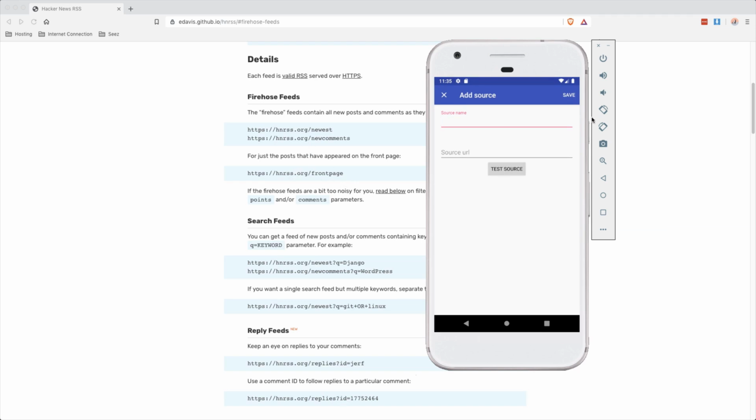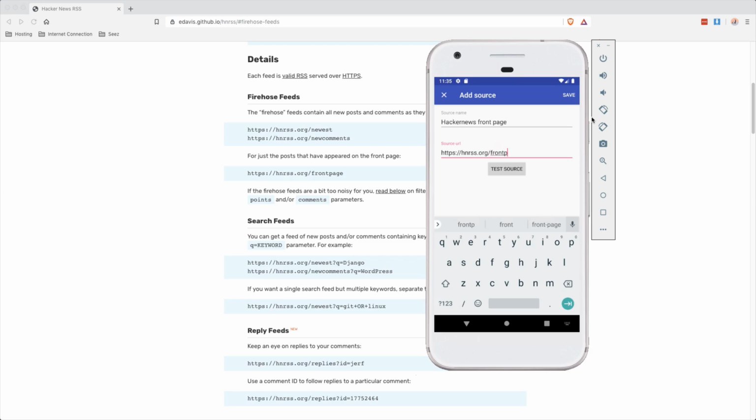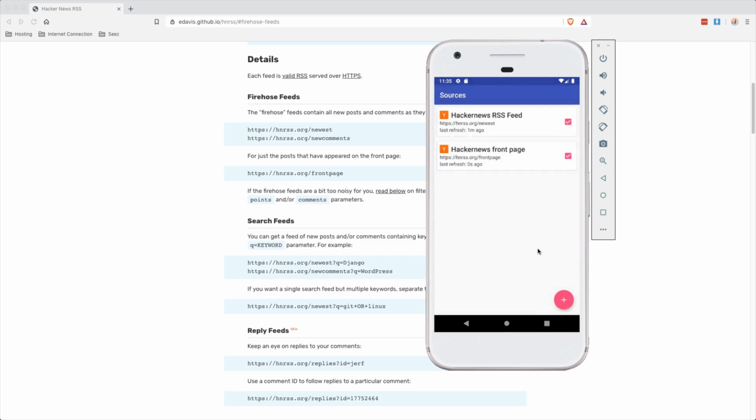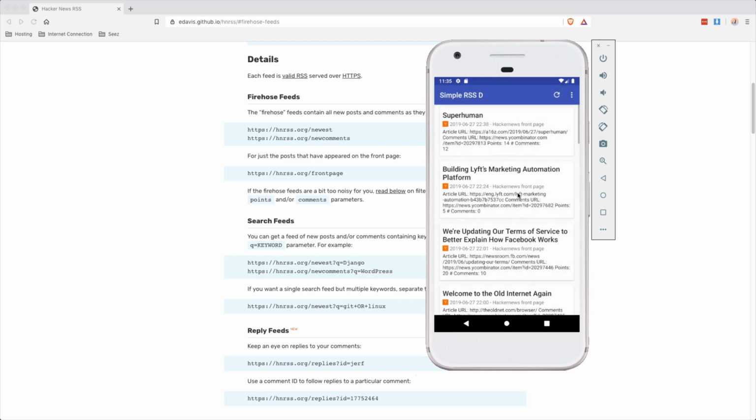Let's go for the front page as well. Hacker News front page. Remember, we're just testing out the app and seeing what it does, just to get an idea of what's going on in the code, yeah? Front page. Test source. Works as well. Now we have two sources. Let's disable this one and then go back. And this is the actual front page.